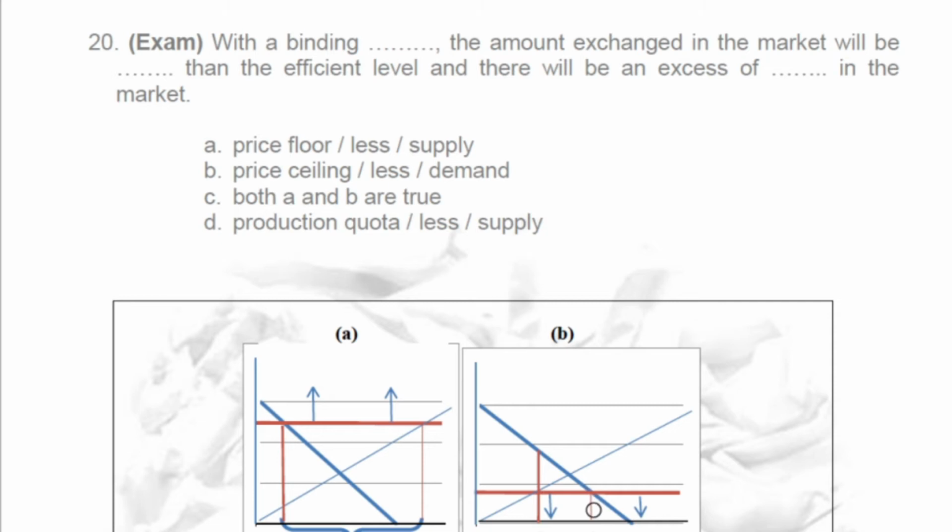They think they will buy a lot of units of this good, but the producers say, oh no, I won't produce more than this quantity. So this will be an excess of demand. Then the amount exchanged in the market will be less than the efficient level, and there will be an excess of demand in this market. So be careful, B is also true. So both A and B are true. This is a good question.